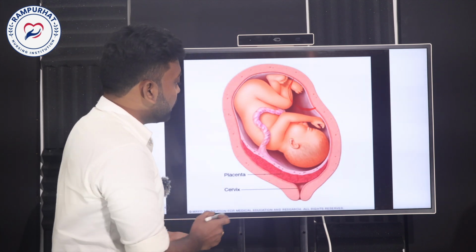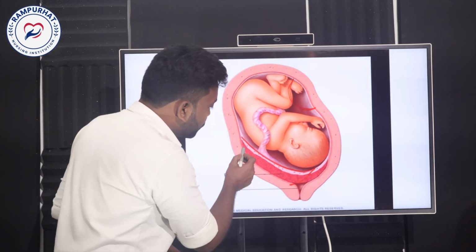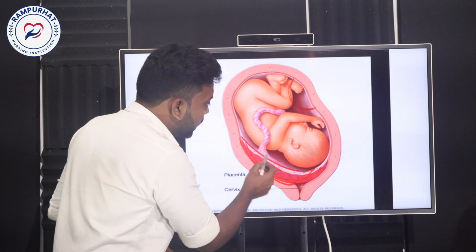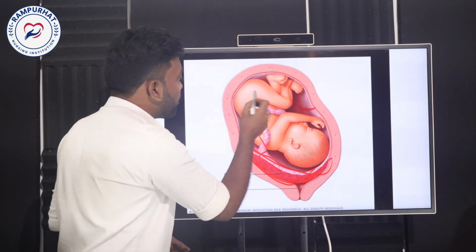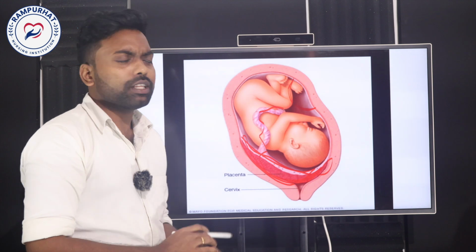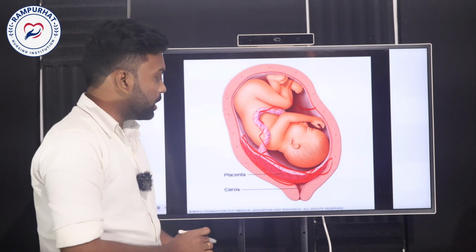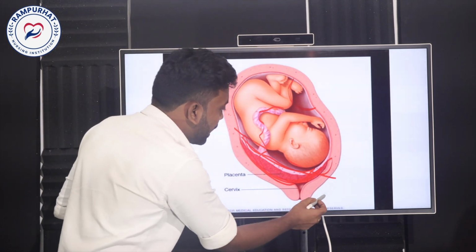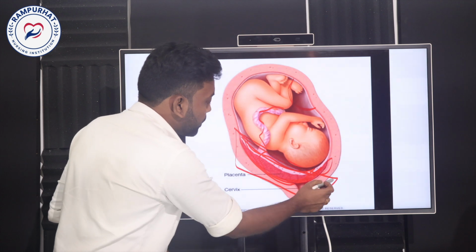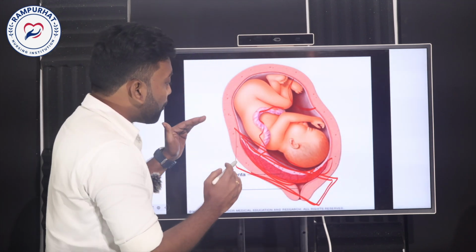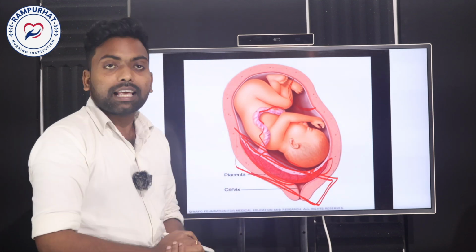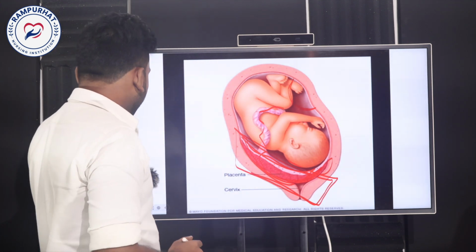Here you can see the lower portion of the uterine segment. The placenta is implanted here, and from here the nourishment supply will occur for the baby. This is the diagrammatic position. This is abnormal implantation of the placenta in the lower segment of the uterus, and that is called placenta previa. This is the exact condition of today's session.